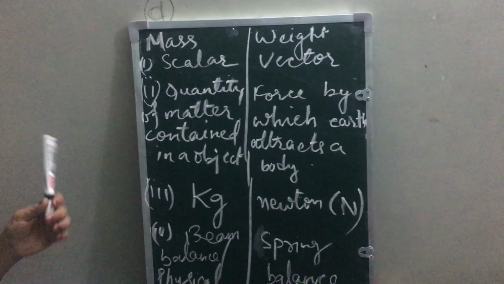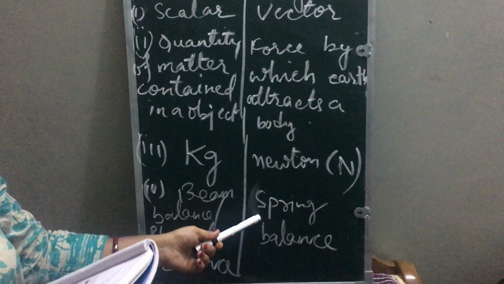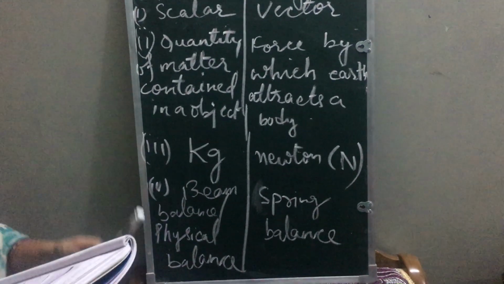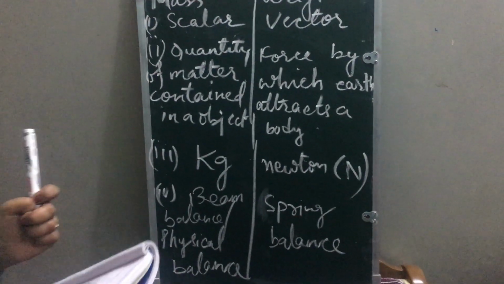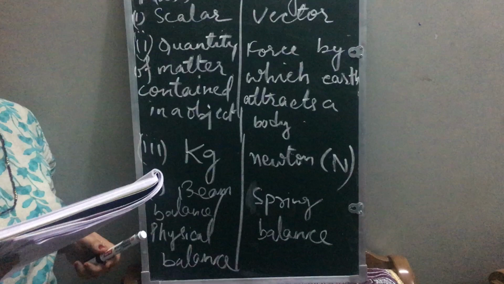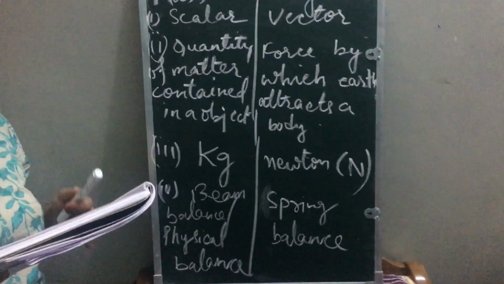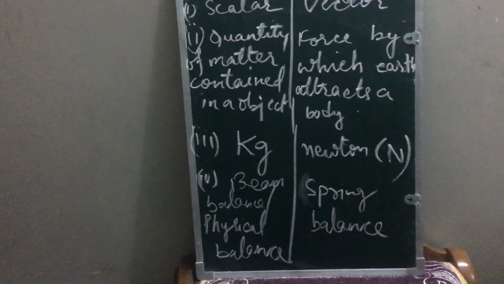Now, how can we measure the weight? The weight is usually measured by means of a spring balance. There are different types of spring balances available in the market. Some of the available spring balances are shown on page number 37 of your book. Kindly see them. First kind of spring balance you must have seen with the dealers who are weighing gas cylinders. Rest of the spring balances are those we have in our laboratories.